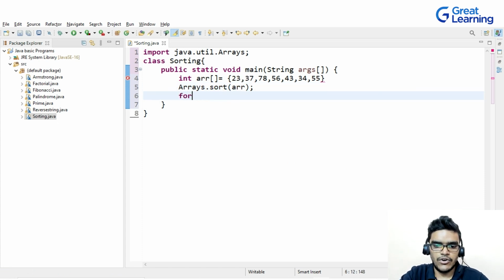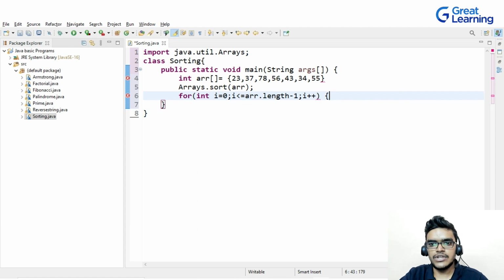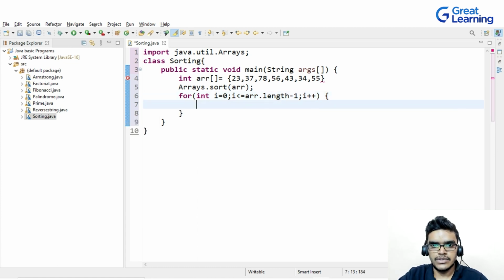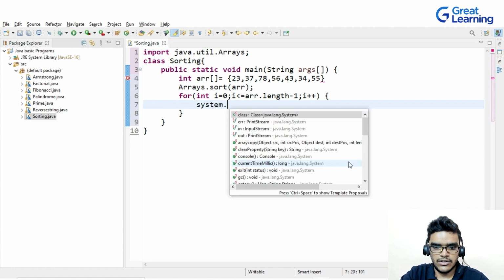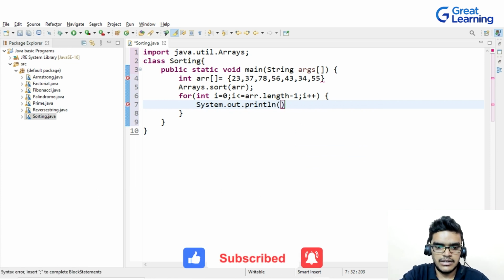Now after that I will write a for loop, and inside the for loop I'll write int i equal to 0, and then i less than or equal to array.length minus 1, and then i++. And then after that I will write System.out.println, and inside this I'll write array of i.